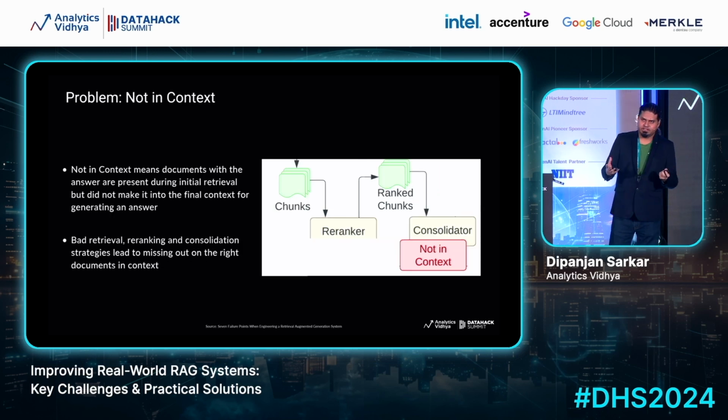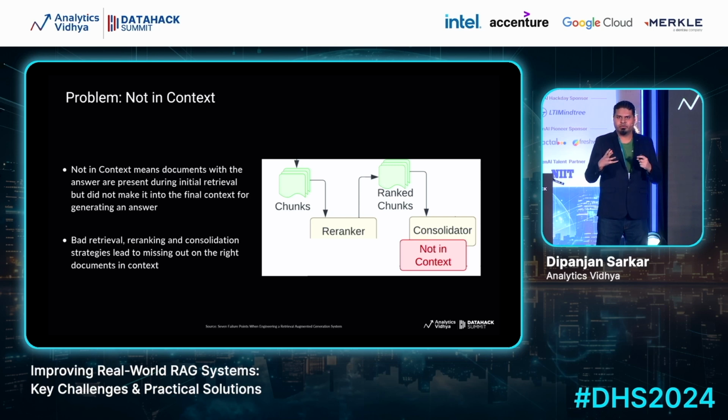Not in context is another problem. It means the documents with the answer are present during the initial retrieval, but let's say you're applying a sophisticated retrieval process. You are doing retrieval with, let's say, cosine similarity, you are then filtering out some documents, you are doing some re-ranking, right? You can have a very sophisticated retrieval strategy also, but because of this, you end up somehow not having the relevant documents at the top. They either go to the bottom or they get removed. That could happen. So that's known as not in context, where in the final context, the relevant documents to answer the question somehow get removed.